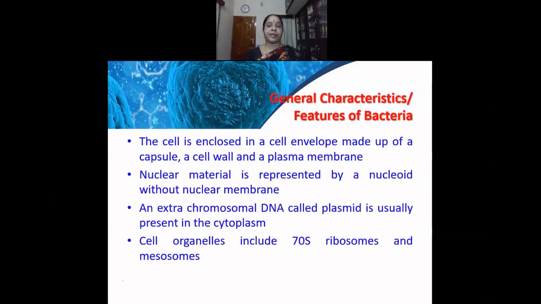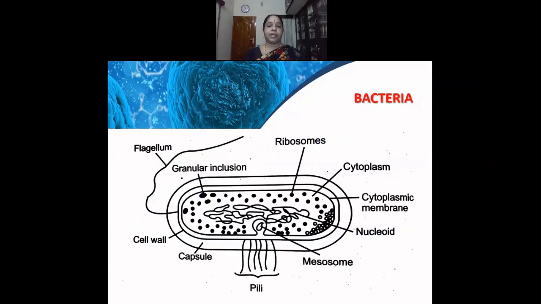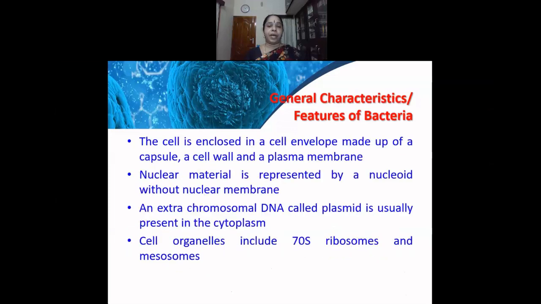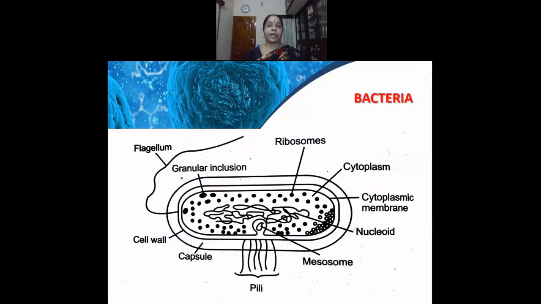The nuclear material is represented by a nucleoid without a nuclear membrane. Here we find there is no nucleus, there is only a nucleoid, and the nucleoid is not covered by a membrane. An extra chromosomal DNA called plasmid is usually present in the cytoplasm. The cell organelles include 70S ribosomes and the mesosomes. You can find the ribosomes, which are granular, and also the mesosome, which is the invagination of the cytoplasmic membrane.